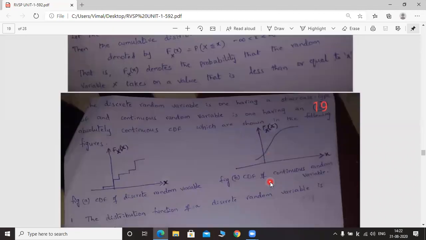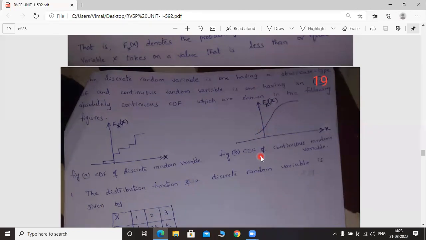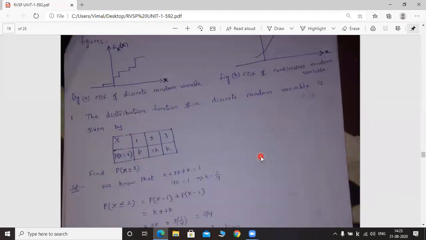So here the cumulative distribution function is defined already. Now see the graphs. Capital Fx of x versus x. Here also capital Fx of x versus x. So for a discrete random variable, the graph will be like this, whereas for a continuous random variable, the graph will be like this. If you draw the distribution function, the graphs will be like this for discrete and continuous random variables. Okay. So here one small example problem is given for you to explain the distribution function.